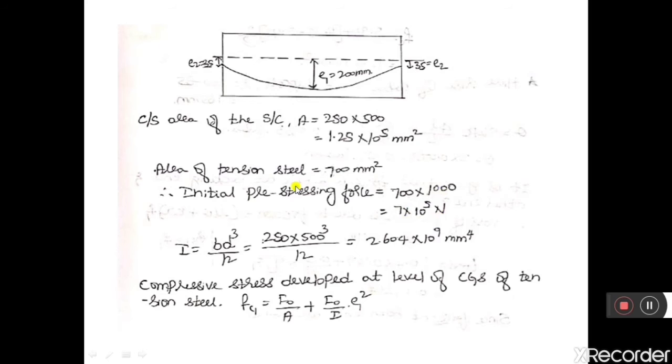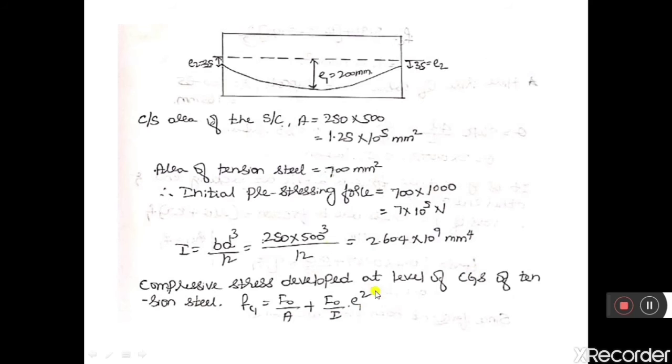I is the moment of inertia, BD cube by 12, with B 250 and D 500, so 250 into 500 cube by 12, which gives 2.604 into 10 to the power of 9 mm to the power 4. The compressive stress developed in the concrete at the level of the CG of the cable or tension steel is Fc equal to F naught by A plus F naught by I into E square.